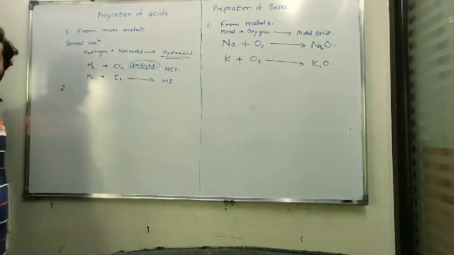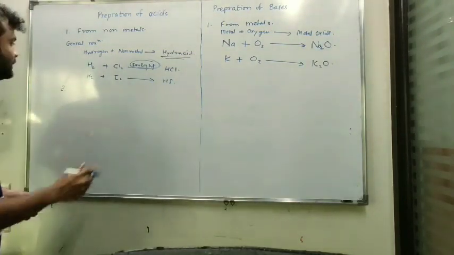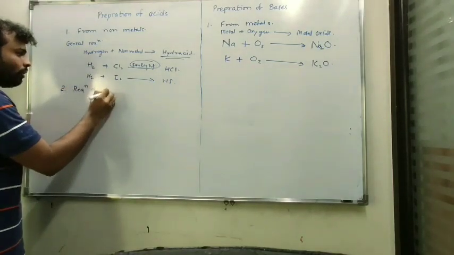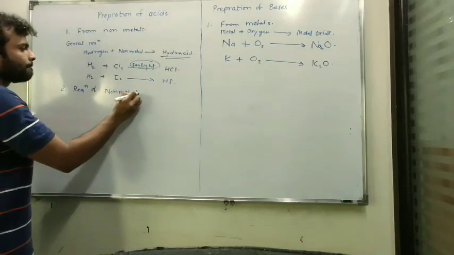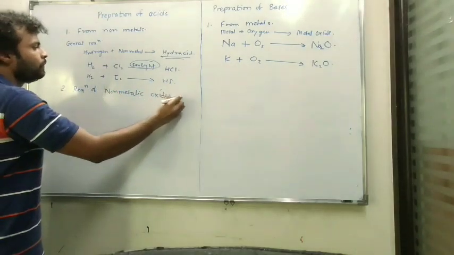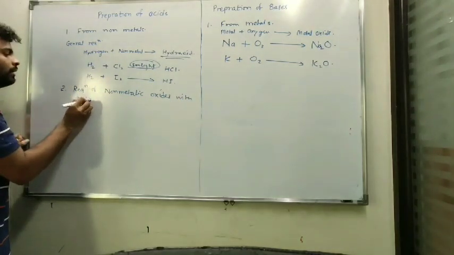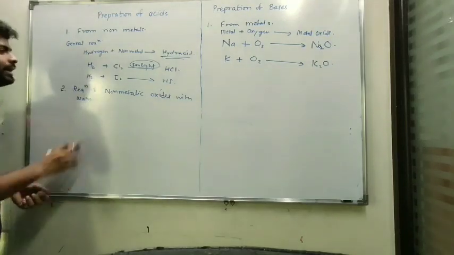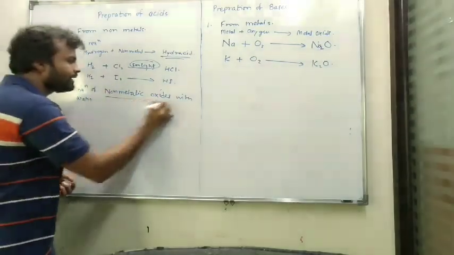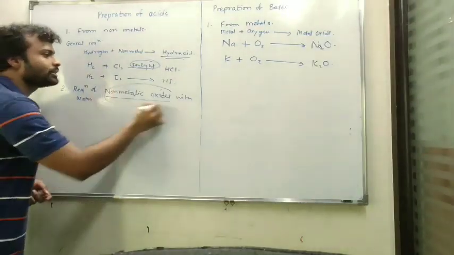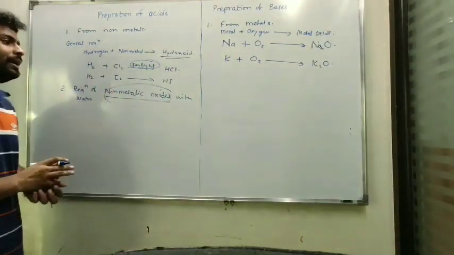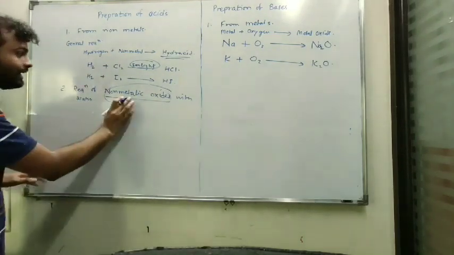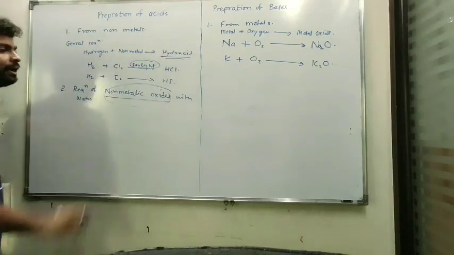The second reaction used for the preparation of acids is the reaction of non-metallic oxides with water. We have studied this reaction when we defined acids and bases. We all know that when non-metals are burned, they produce non-metallic oxide, and if these non-metallic oxides are dissolved in water or treated with water, they produce respective acids. And in this reaction, mainly oxyacids are produced.